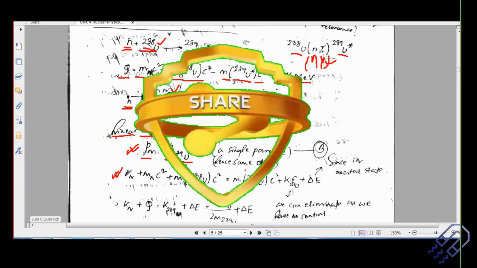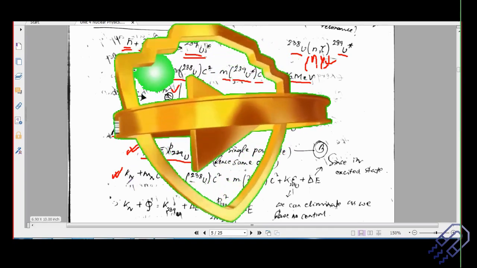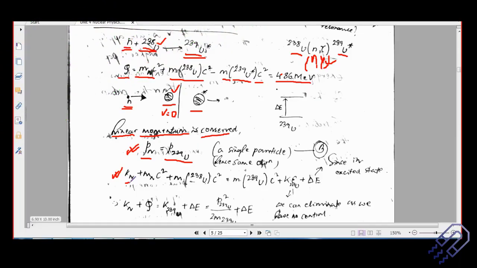So let's look into the kinetic energy expression now. The kinetic energy of the neutron will be there because it's in motion, right? It's hitting the target. And then it will definitely have a rest mass energy, Mn c², right? Plus we have the rest mass energy of uranium-238. So you have these factors. On the other side, you have the rest mass energy of uranium-239 plus the kinetic energy of uranium-239.